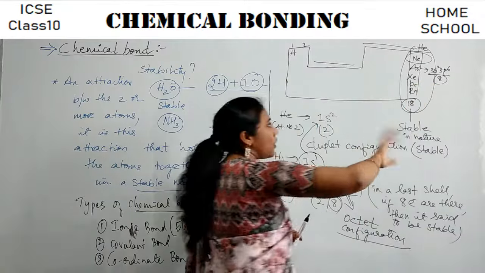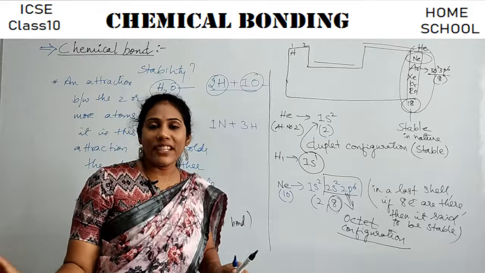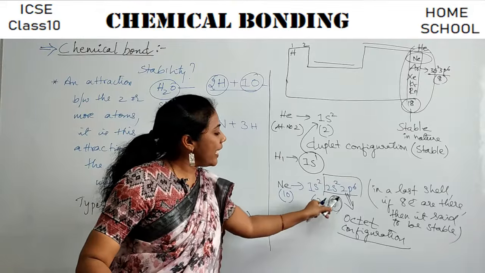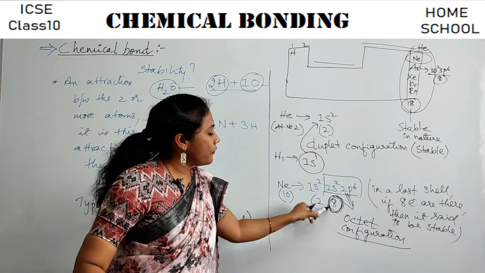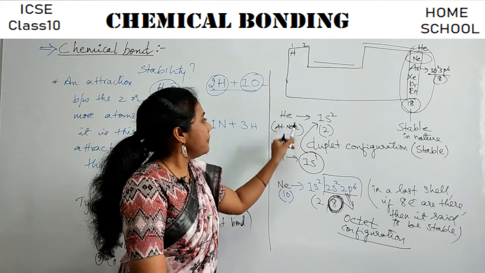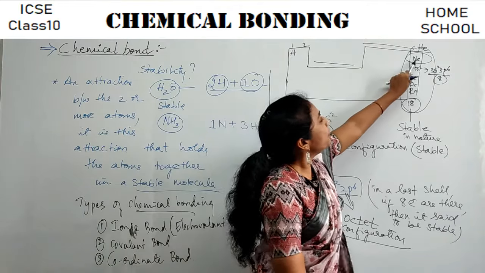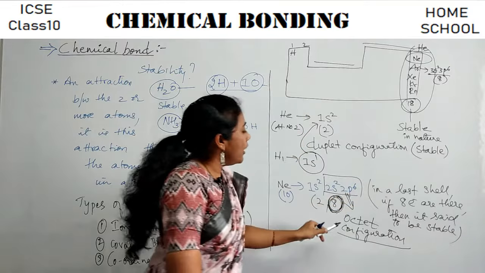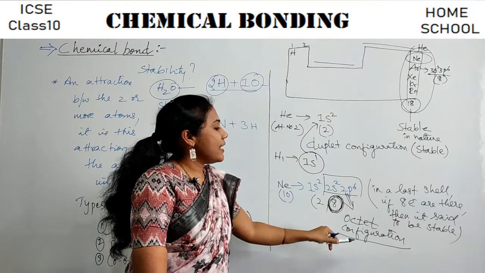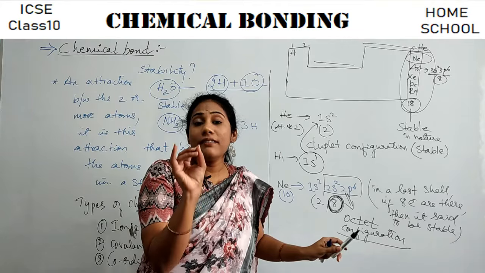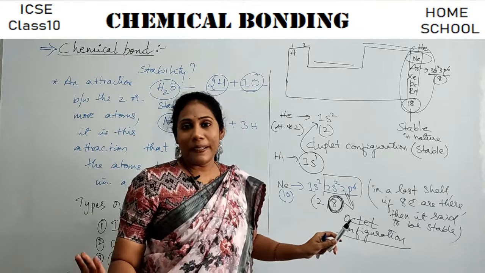Likewise, xenon, krypton, radon, all are stable in nature because in their last shell they have that octet configuration, that is, they have 8 electrons. Except helium, all the noble gases, right from neon to radon, have 8 electrons in the last shell. This is another rule for telling about stability.